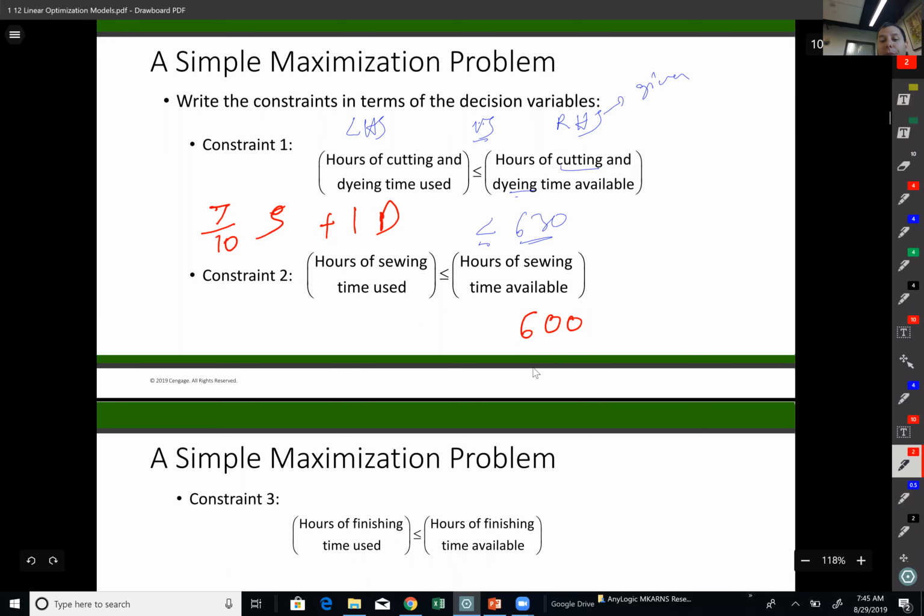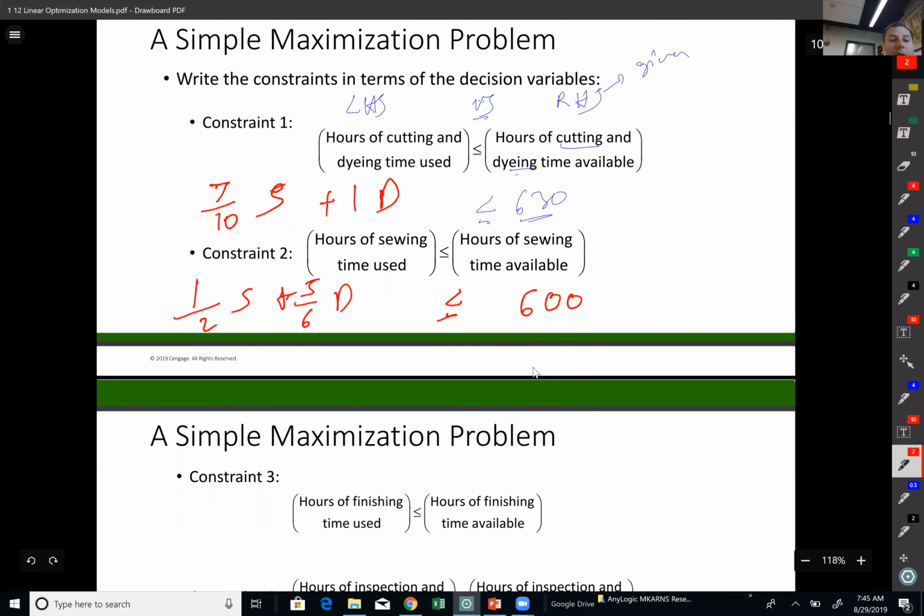And the relationship is less than or equal to, because I cannot spend more than 600 hours, and every standard bag requires half an hour times S plus 5/6 times D. All right, so that's my left-hand side value for this constraint. So again, this is my constraint number 1, this is my constraint number 2.